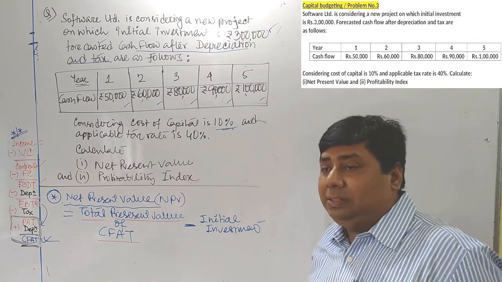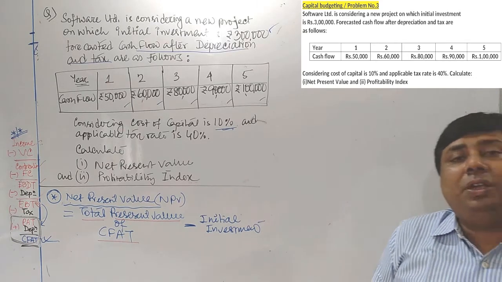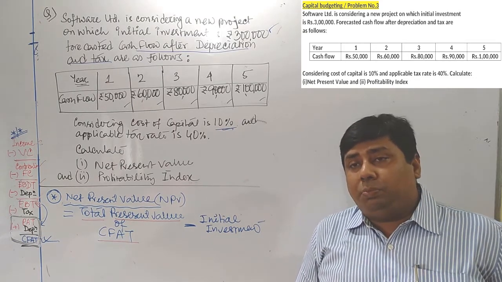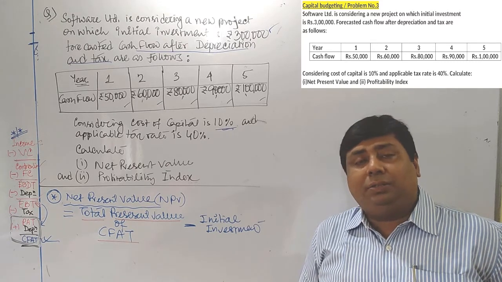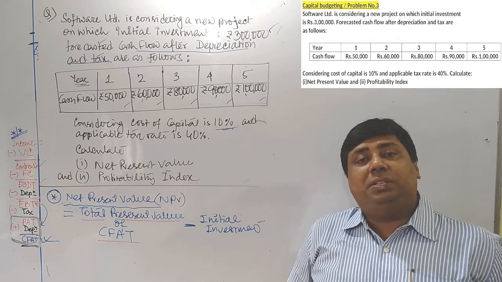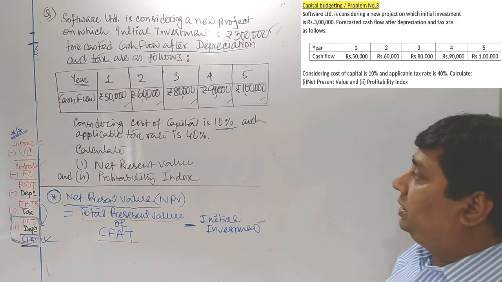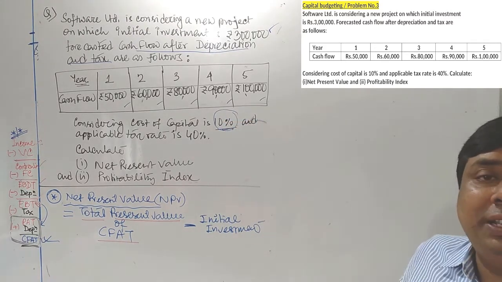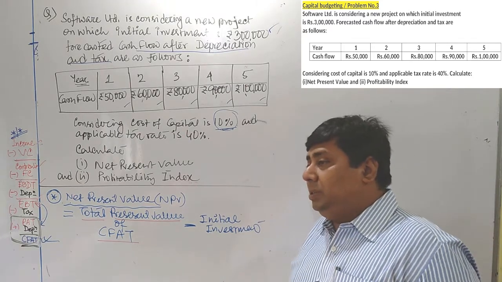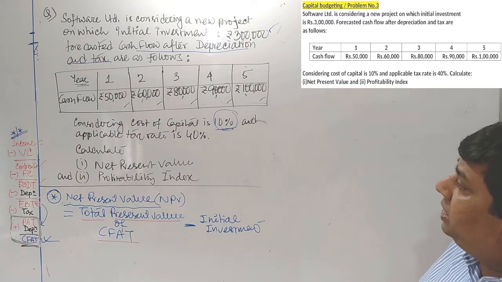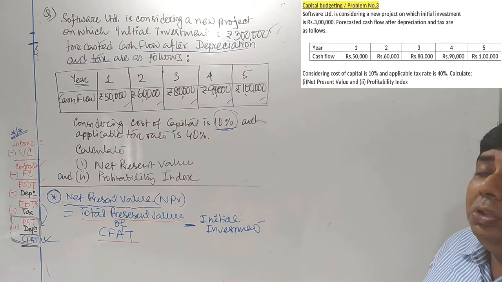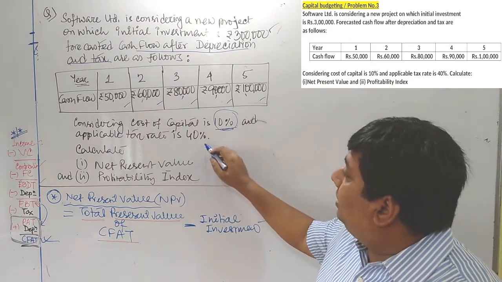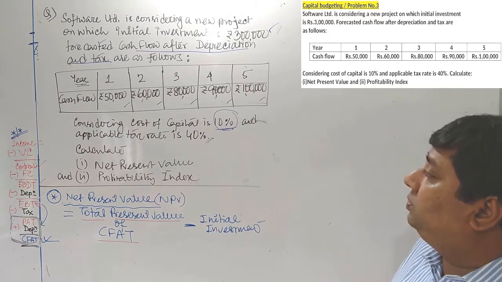Cost of capital, that is, as I said, the approach of time value of money. To give the impact of time value of money, we have to use one particular factor which is commonly known as present value factor. The rate, what I told earlier, is mentioned here, that is 10%. Here we are going to consider 10% present value rate, or that cost of capital is also considered as a discounting factor. Cost of capital is 10% and applicable tax is also provided to us, 40%.